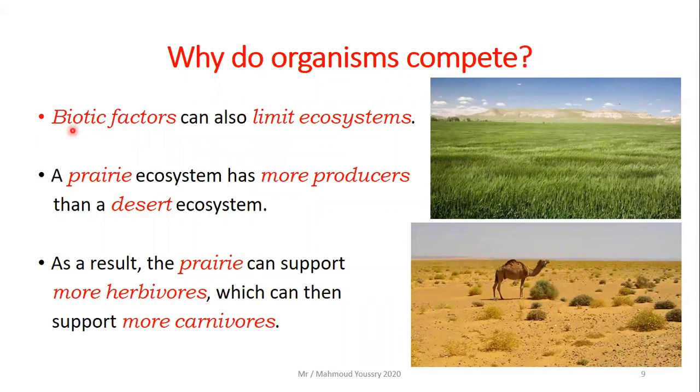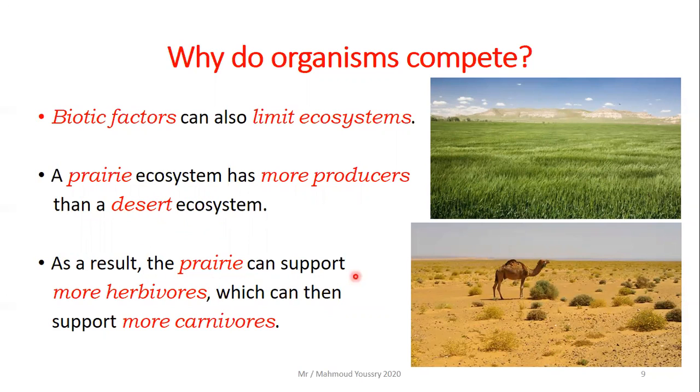Okay, guys, then we move to talking about the biotic factors. Biotic factors also can limit ecosystems. Like what? A prairie ecosystem has more producers than a desert ecosystem. Yes. Can you see the green color? These are producers in a prairie ecosystem. Here, can you see the number of producers in a desert ecosystem? Say yes, for sure. The prairie ecosystem has more producers than a desert ecosystem.